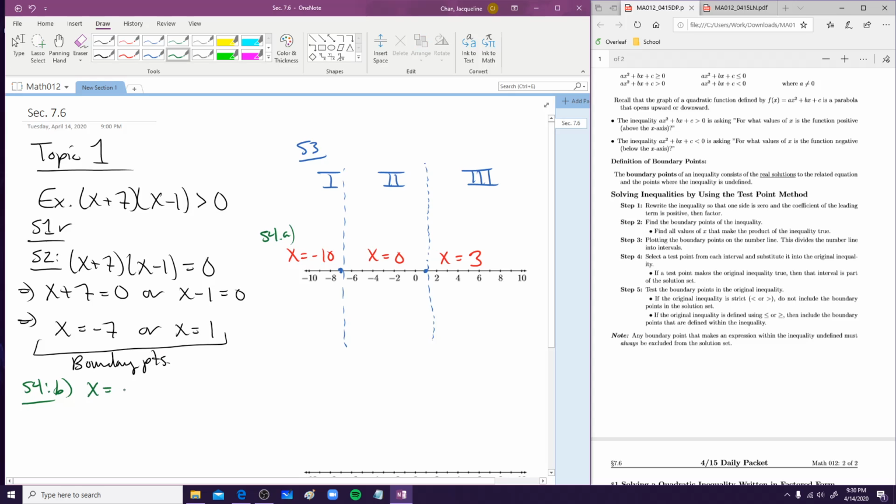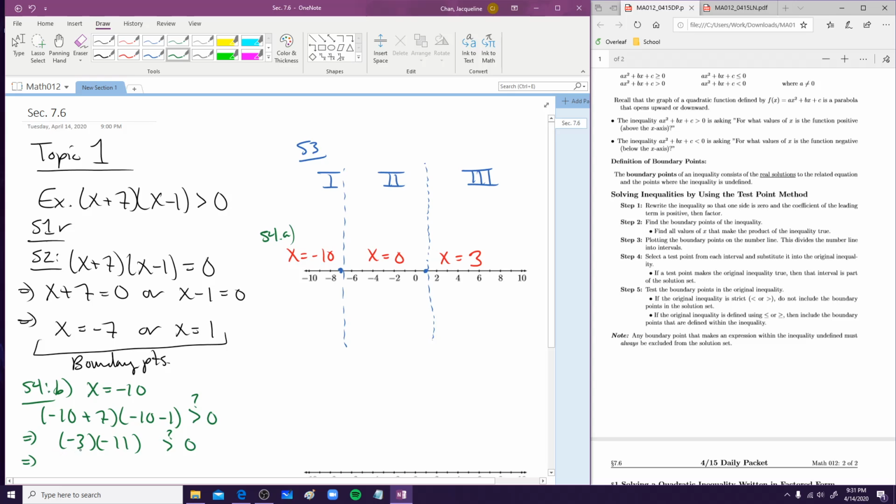So what are we going to do? This is x = -10. I'm going to plug this into the original inequality. So we have (-10 + 7)(-10 - 1). Is this greater than 0? When we solve for it, we get -3 and -11.